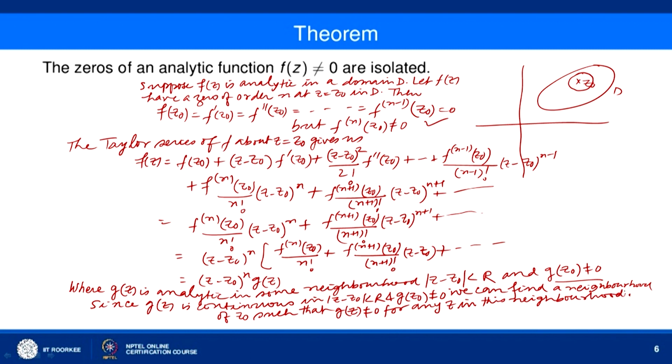Let us take its radius to be rho, so 0 less than rho less than r.